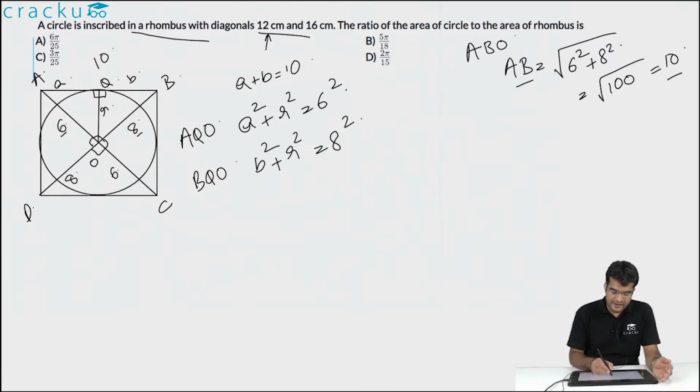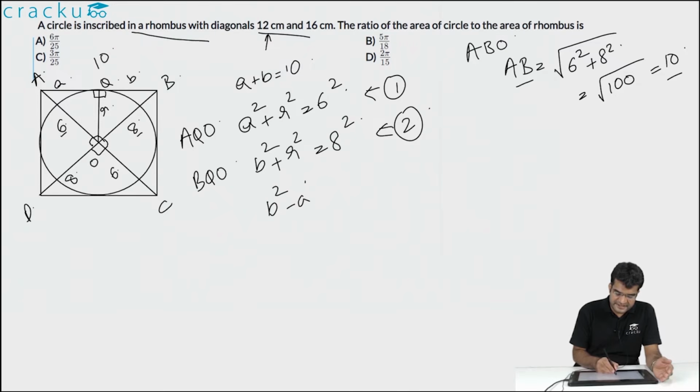Now if you subtract one equation from the other equation, we get that b square minus a square is equal to 8 square minus 6 square, which is equal to, what is 8 square? That is equal to 64 minus 36, which is equal to 28. b square minus a square is basically equal to b minus a into b plus a.